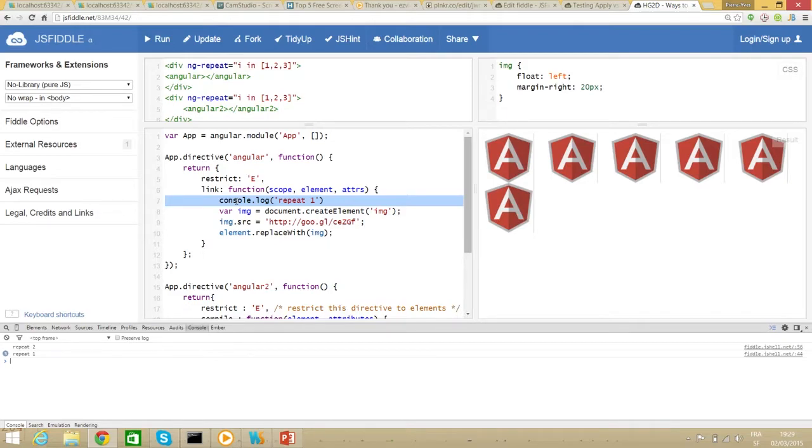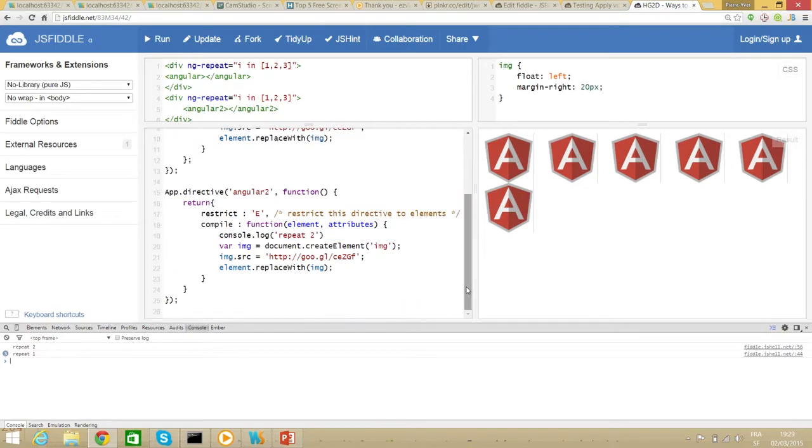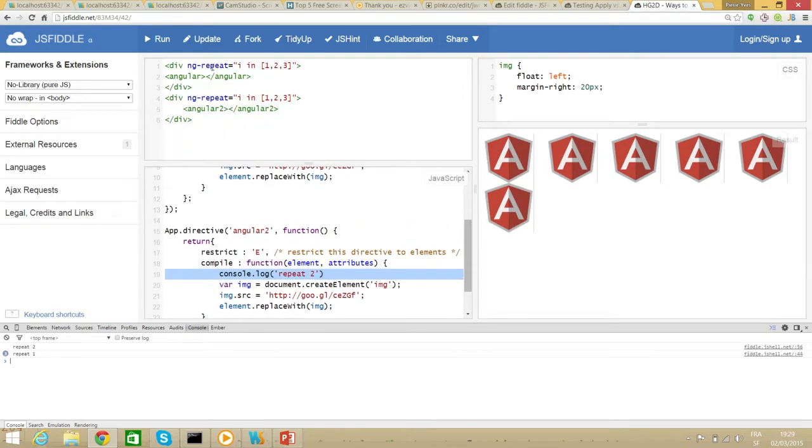The second directive has only a compile function, and it's just basic DOM manipulation. It creates an image and puts the Angular logo in it. When we put these directives in repeaters, the first one is shown here and the second one is shown here.